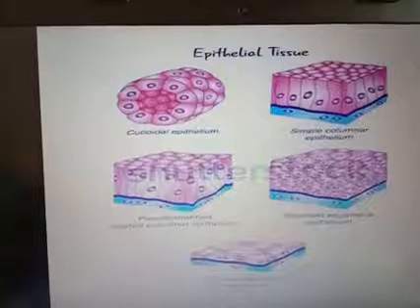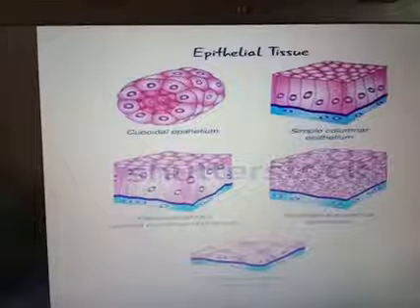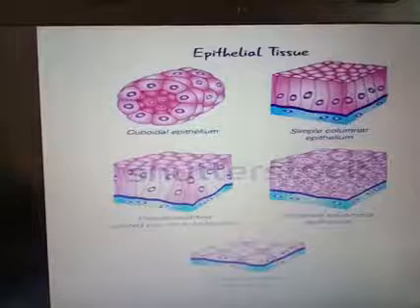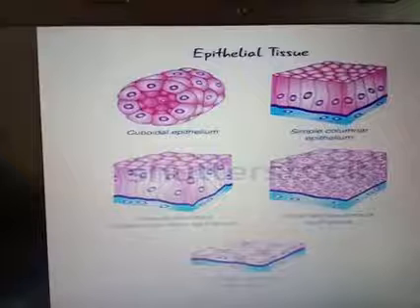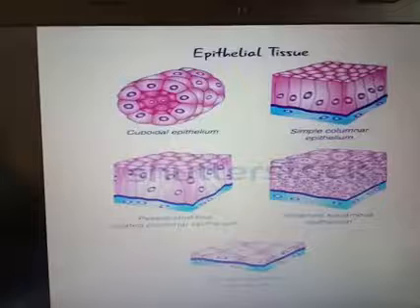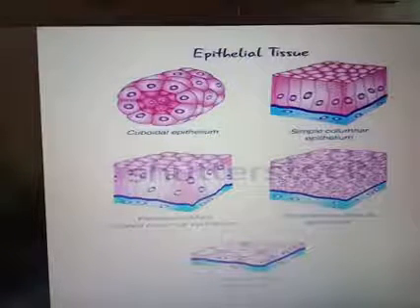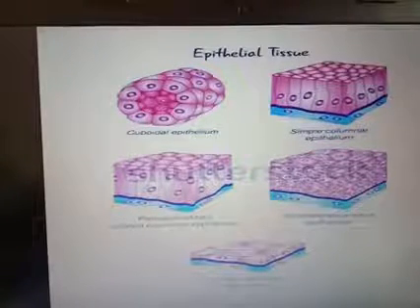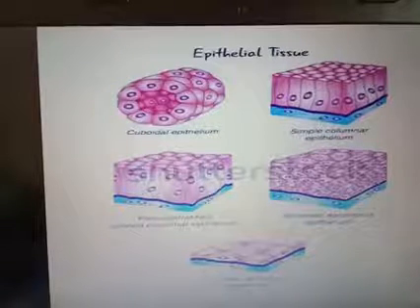So we discussed here the types of epithelium. Epithelial tissues are classified into two main types: covering epithelium and glandular epithelium. Covering means it gives protection. Covering epithelium is again classified based on layers into simple epithelium and compound epithelium. Simple epithelium has only one layer; compound epithelium has many thick layers. Simple epithelium is again classified into simple squamous, simple cuboidal and simple columnar epithelium.